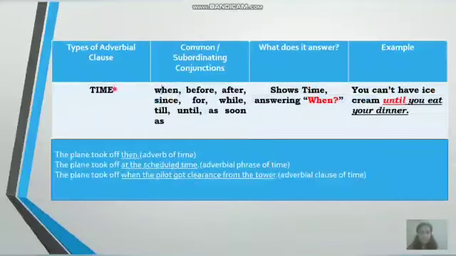The next type of adverb is adverbial clause of time. So adverbial clause of time shows the time and it answers the question when. Look at the example. You can't have ice cream until you eat your dinner. So until you eat your dinner, this part of the sentence is the adverbial clause of time. Raise a question now. When can't you eat ice cream? You get the answer: until you eat your dinner. Therefore, it is an adverbial clause of time.